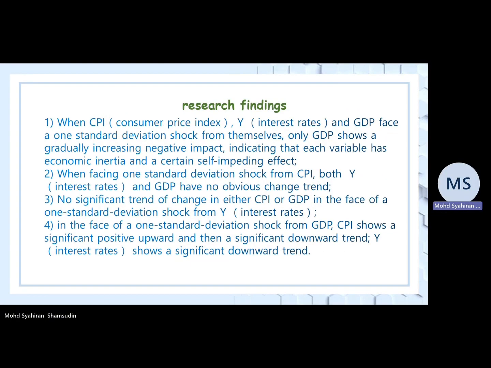It's my part to explain the research findings, empirical analysis, conclusion, and recommendation. First, research findings. Our group made a few changes to the data from the article we refer to. First, when CPI, interest rate, and GDP face a one standard deviation shock from themselves, only GDP shows a gradually increasing negative impact, indicating that each variable has economic inertia and a certain self-reinforcing effect.